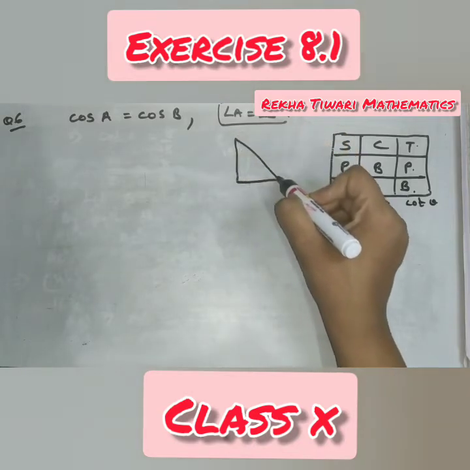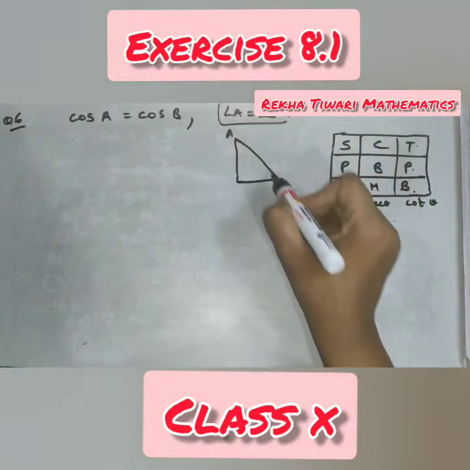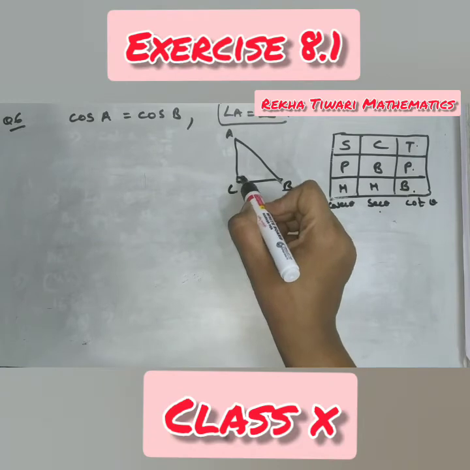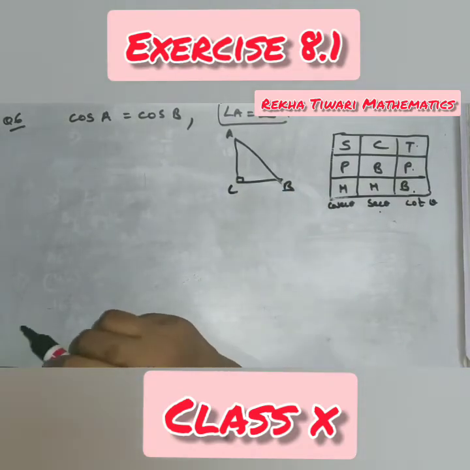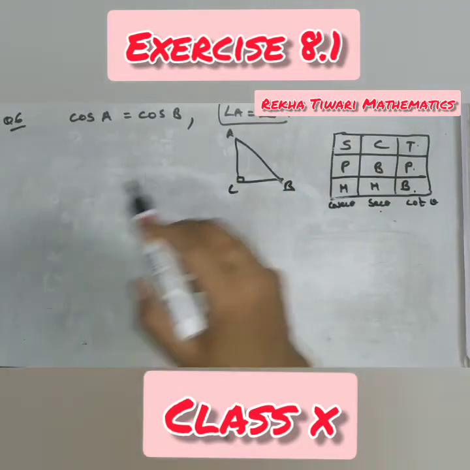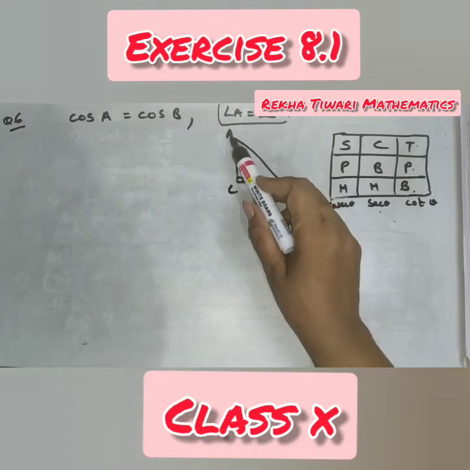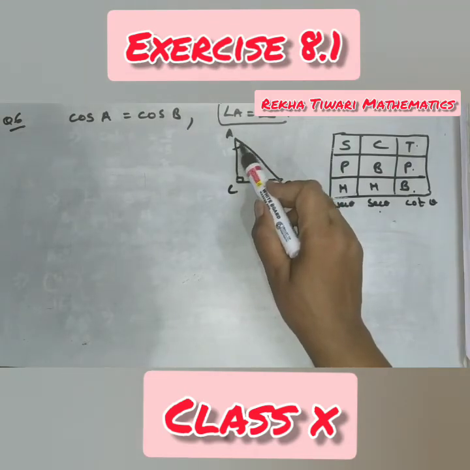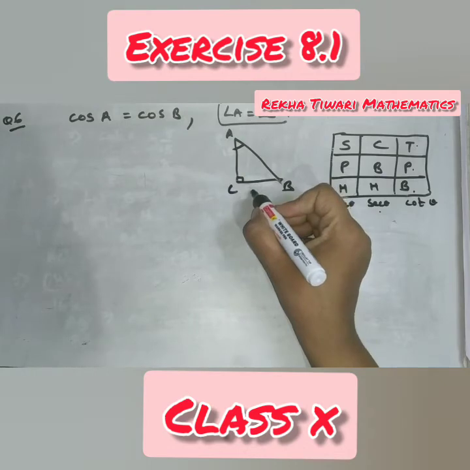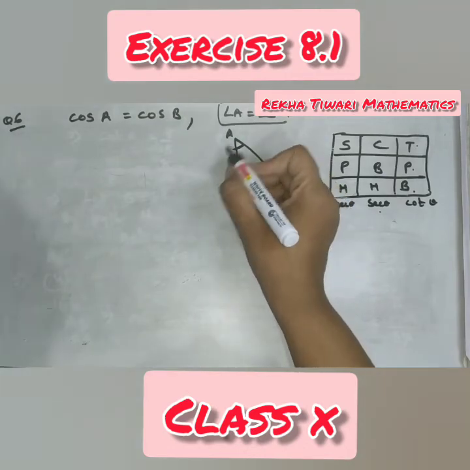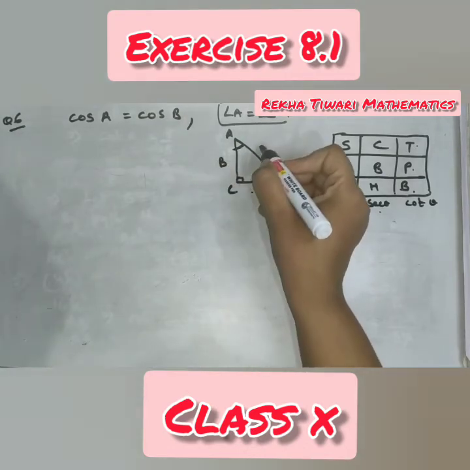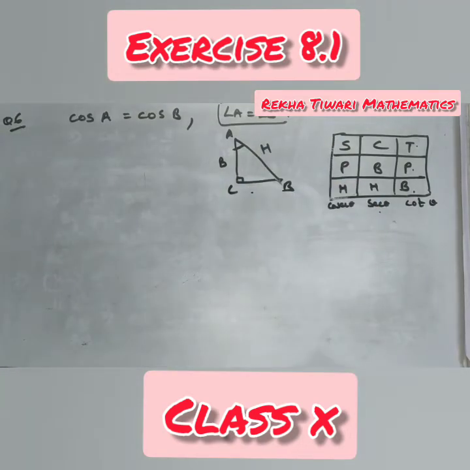So let us draw the triangle in which A and B are acute angles. Let us assume this right angle to be angle C. Now, when you look from angle A, this side is the perpendicular, AC becomes the base and AB becomes the hypotenuse.